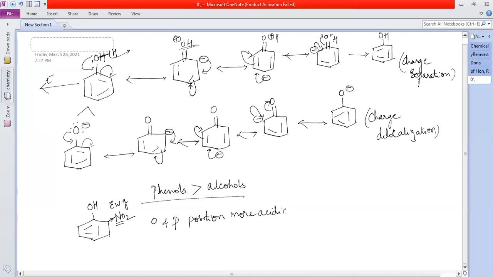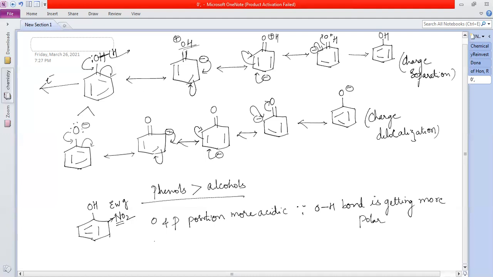Because of what? OH bond is getting more polar. But it doesn't have much effect if it is present at the meta position.